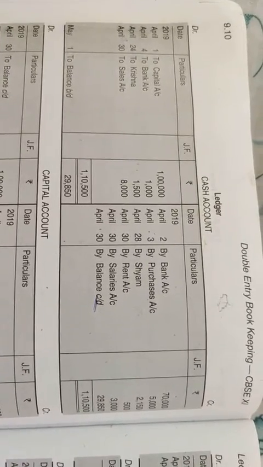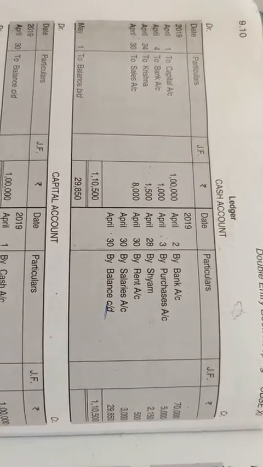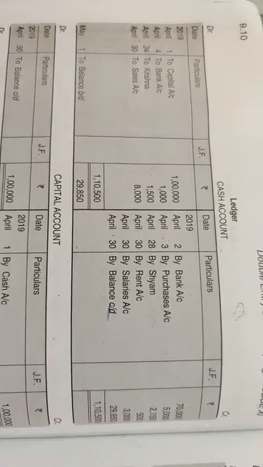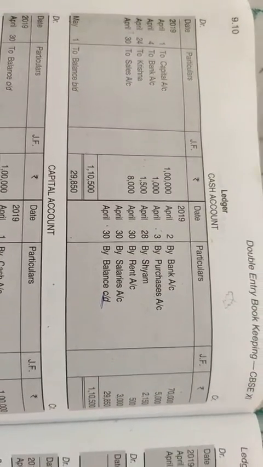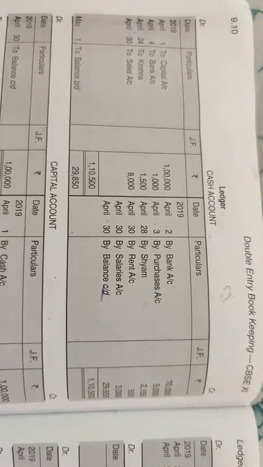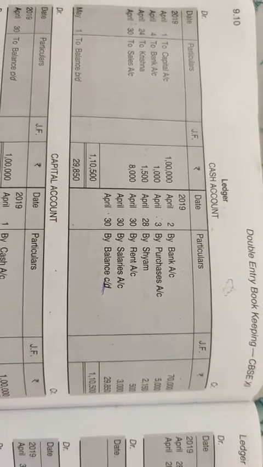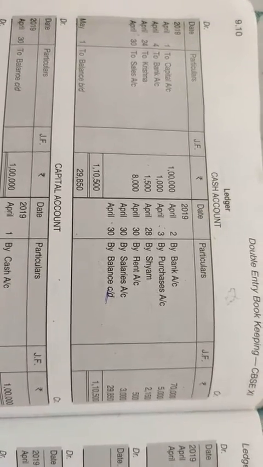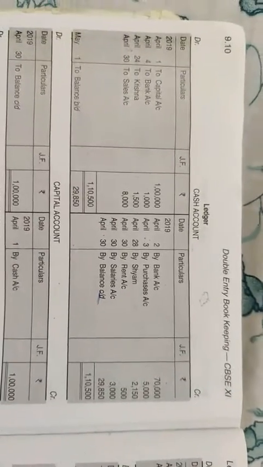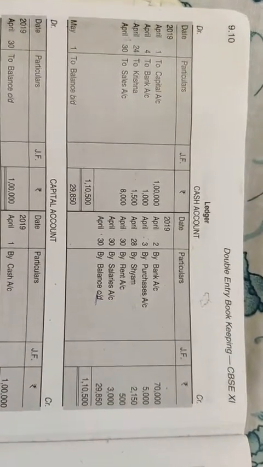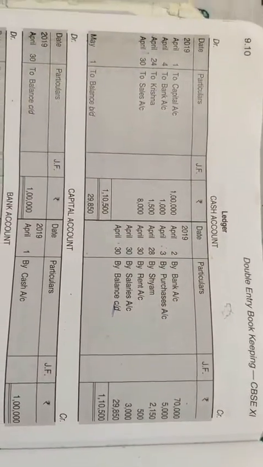Dear students, always remember in the cash account the debit side is always more than the credit side, because if you have 100 rupees you can't spend 105, you can spend 100 only. So either the cash account will show a zero balance or a debit balance. Clear? So subtract 80,650 from 1,10,500, the difference will be 29,850, which you can write on the credit side as by balance CD. Afterward totals of both sides, debit and credit, will come the same, and the difference is forwarded to the next period. See, on May 1 it has been written as to balance BD 29,850.